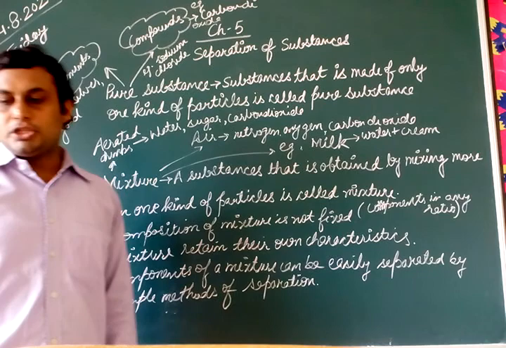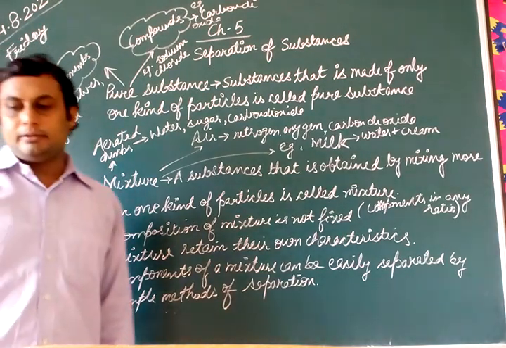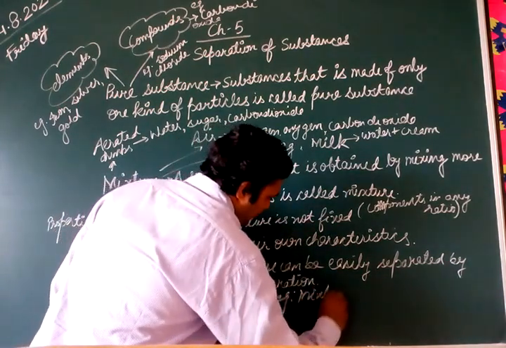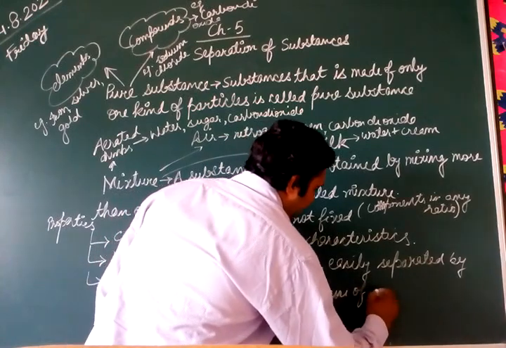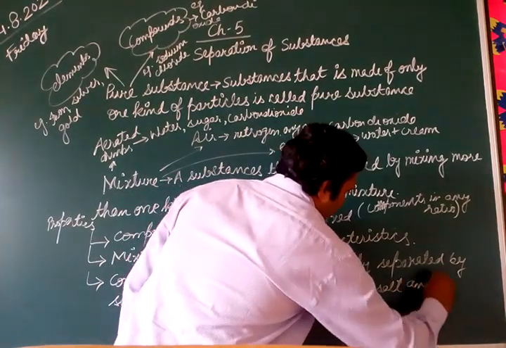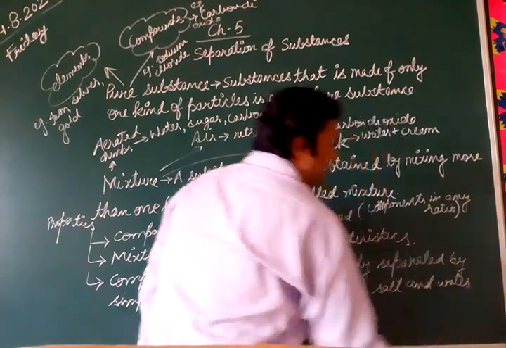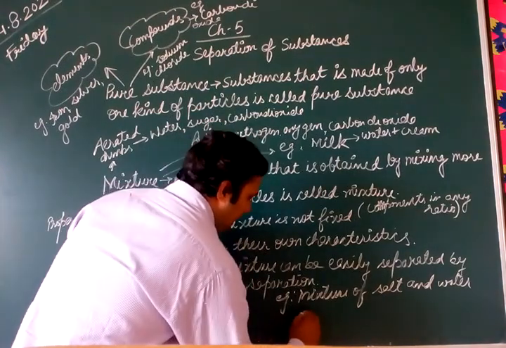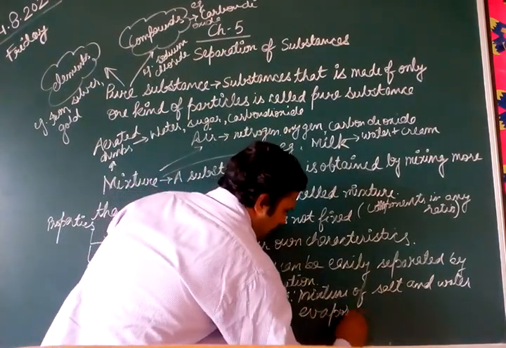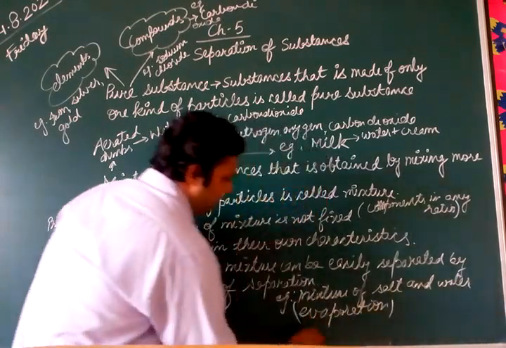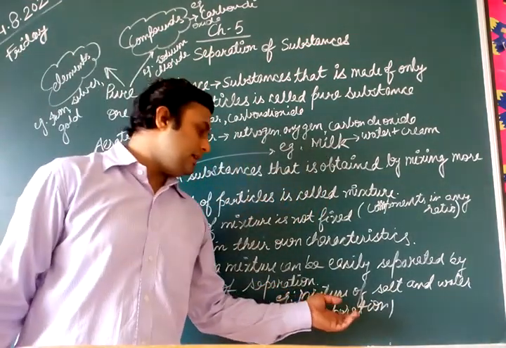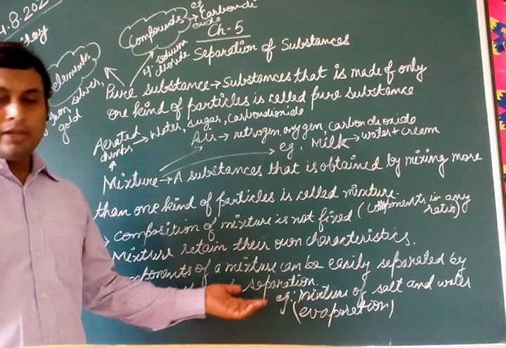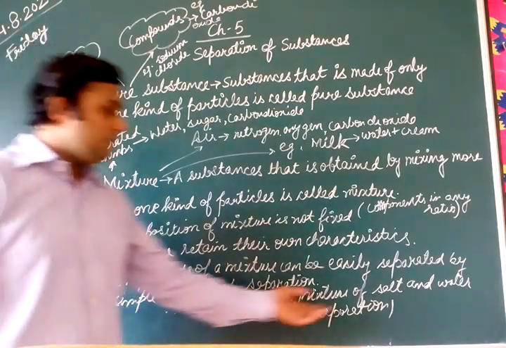For example, a mixture of salt and water. A mixture of salt and water can easily be separated by evaporation. With the help of this method, evaporation, you can easily separate the mixture of salt and water.